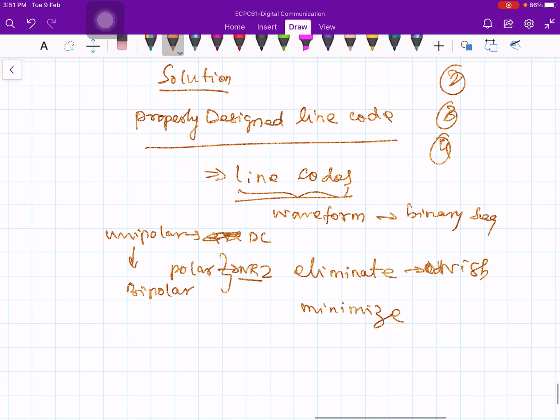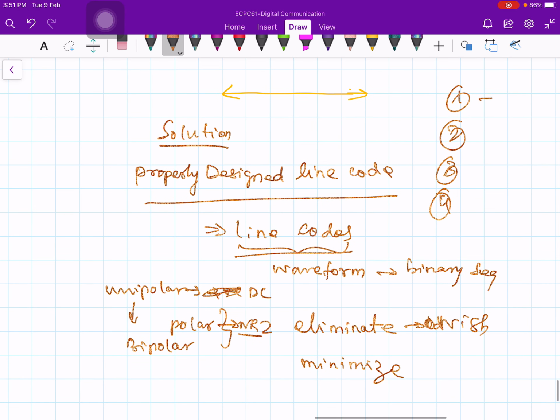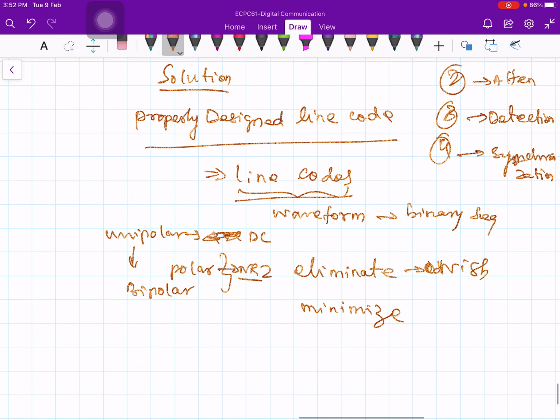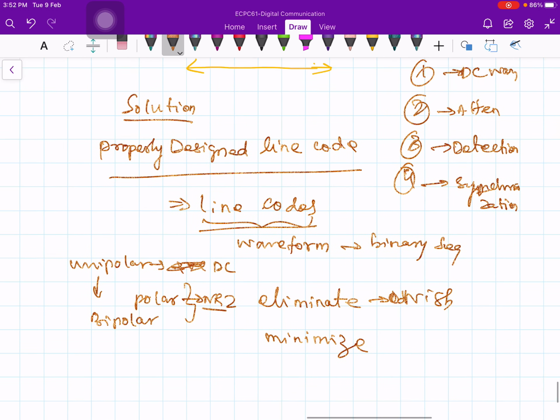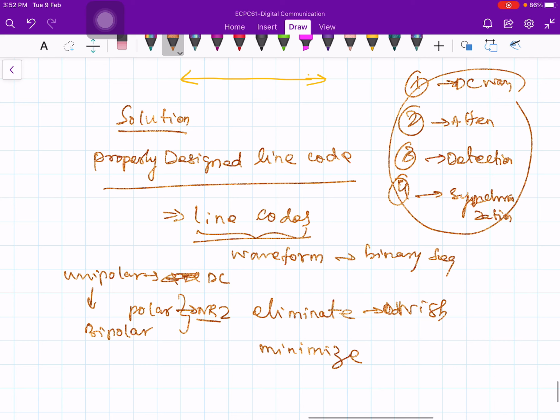So the above said four problems: DC wandering, attenuation, detection problem, and the fourth one is synchronization problem. Therefore, we need to design line codes suitably such that these four problems are eliminated. If not, at least try to minimize them.